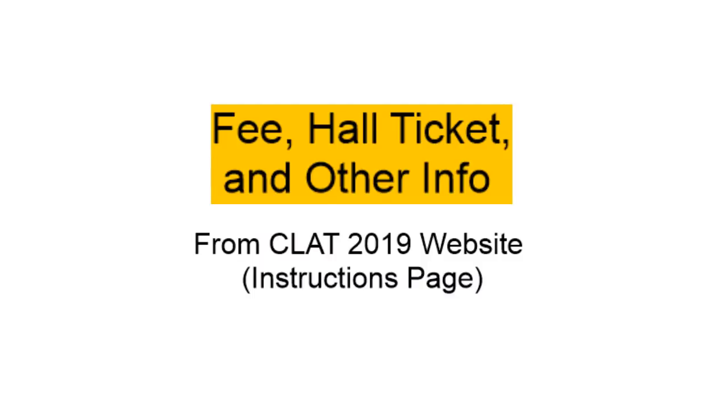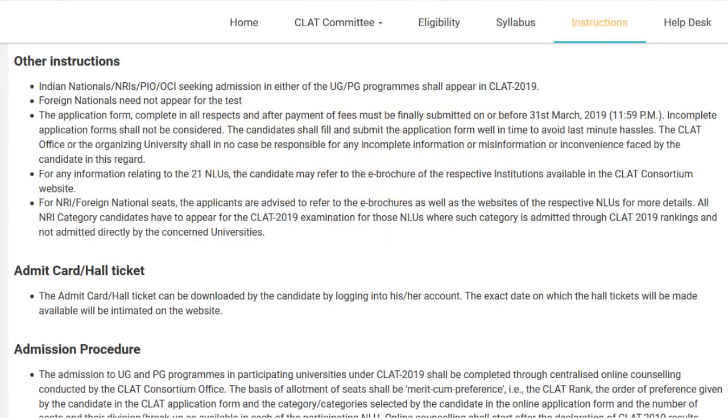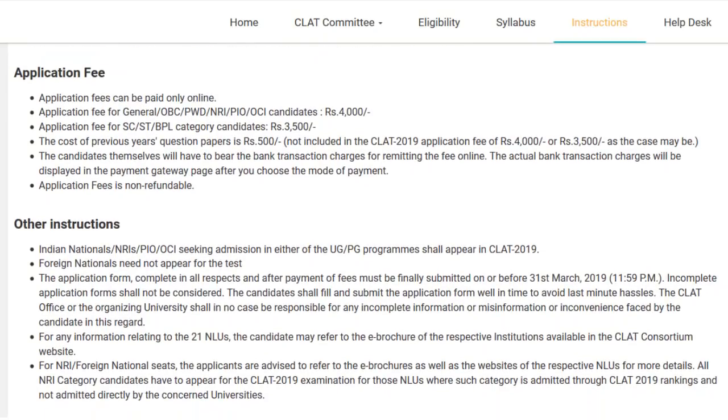In this video, we'll be talking about a few more important instructions that have been given, namely related to admission fee, hall ticket, and other information. So let's get to it. So, the first point is the application fee should be paid only online.